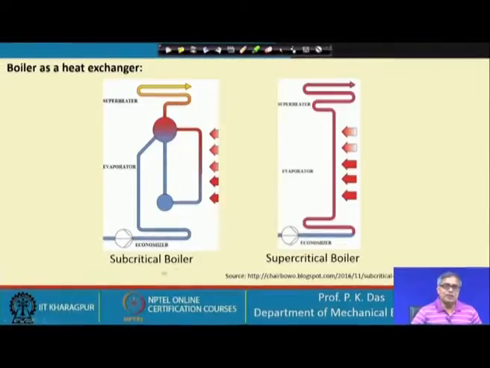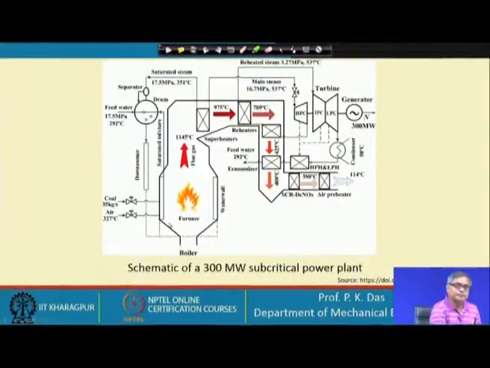Whereas, if I see the subcritical boiler, we will find there is a loop kind of a thing. Here we will have liquid circulation or liquid and vapor circulation, which is to some extent different in concept from the other kinds of heat exchangers. So, we will look at it in a little more detail. Let us go to the next slide.